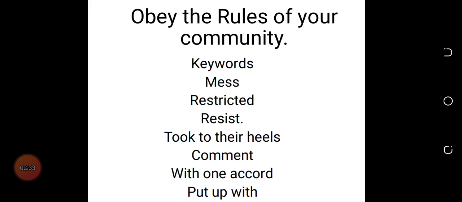Let us quickly look at the keywords. Some keywords I have identified. Okay. So we have mess, restricted, resist, took to their heels, comments, with one accord, put up with.